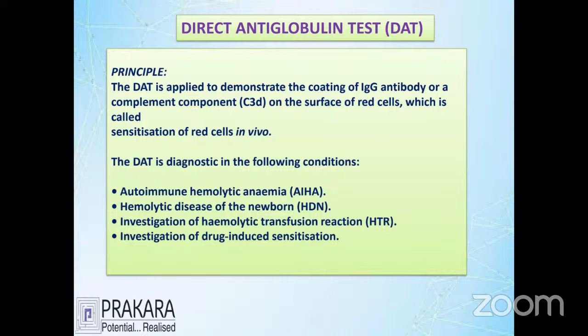See, in autoimmune disorder patients, that we call AIHA, hemolytic disease of the newborn, transfusion reaction cases, and drug-induced cases, you'll see that they have the antibody on the RBC, but it has not reacted. This is called sensitized RBC. And sensitized RBC can be detected by the technique called the direct antiglobulin test. We come to know whether the patient or donor has autoreactive antibodies. So this is ruled out by this method, to say whether they have sensitized cells in the blood or not.